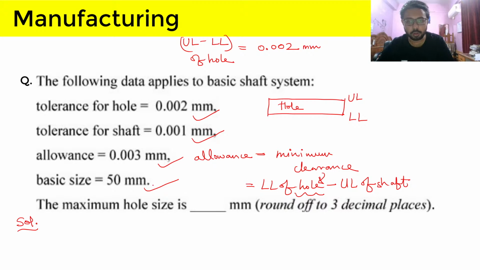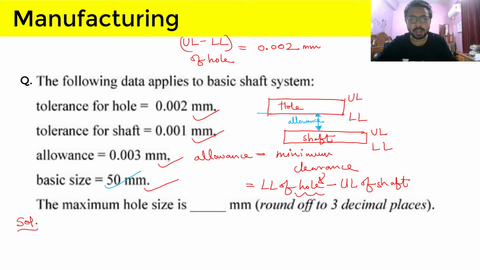And if we draw this as shaft, upper limit and lower limit, so this right here will be the clearance, will be the minimum clearance, that is allowance. So in the question, we are given that basic size is 50 mm. So basic size is 50 mm, and it is also given